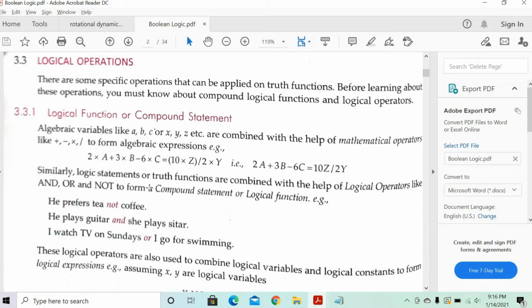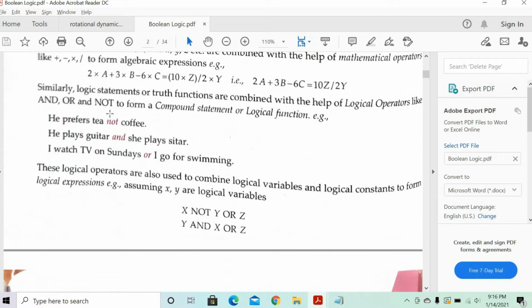We are using logical operators like AND, OR to form compound statements. For example, he prefers tea, not coffee. Now, AND operation means what? In a simple sentence: he plays the guitar and she plays the sitar. So both are compound statements. And an OR statement: I watch TV on Sundays or I go for swimming. So this is either-or, and the NOT expressions. Okay, let's understand this part.